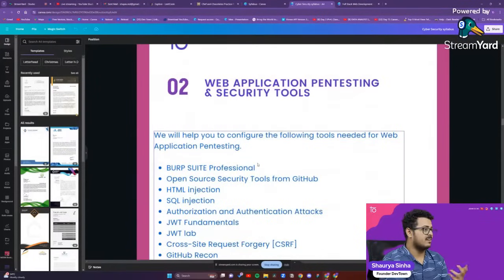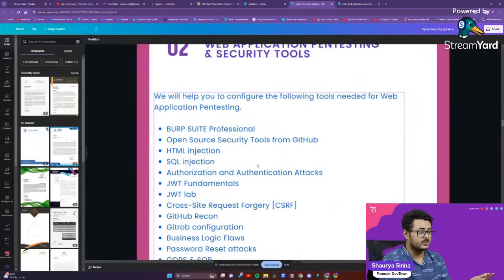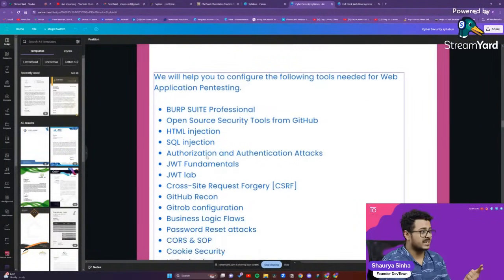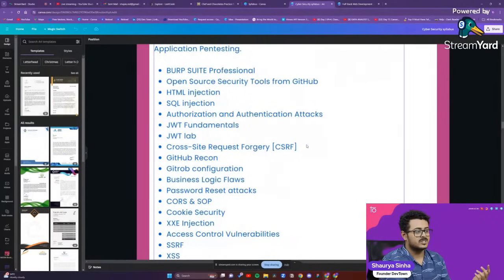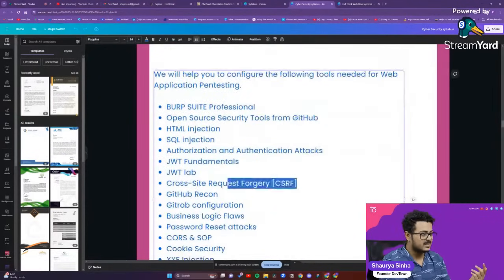Then you have web application pentesting and security tools. So Burp Suite Professional, open source security tools from GitHub, HTML injection, SQL injection, authorization and authentication attacks, JWT fundamentals, JWT lab, cross-site request forgery logic. This was a project that he helped me out with.